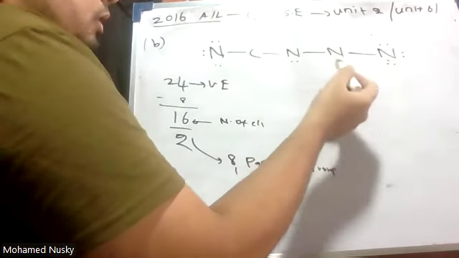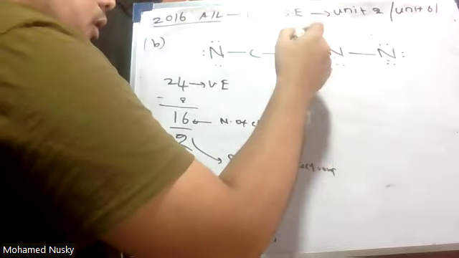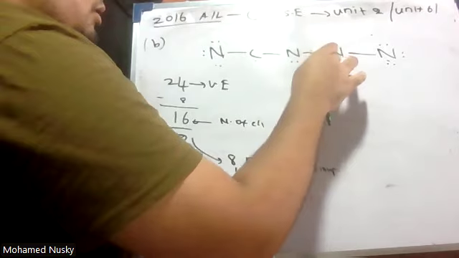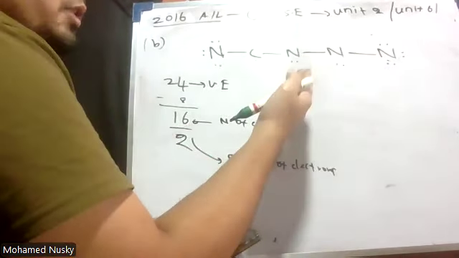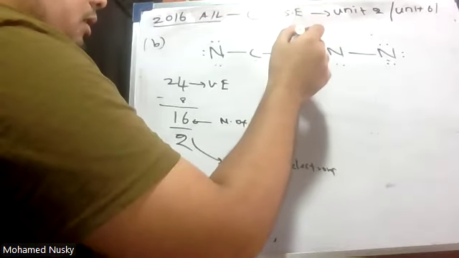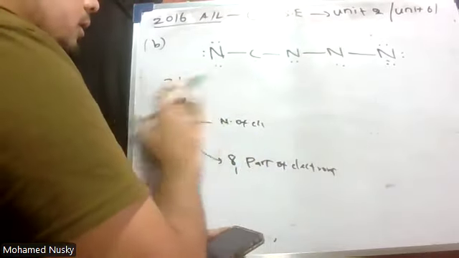You can distribute these electron pairs to one nitrogen or else to both the nitrogens. I will distribute to both nitrogens. We are going to check now whether the structure is going to be stable or not.